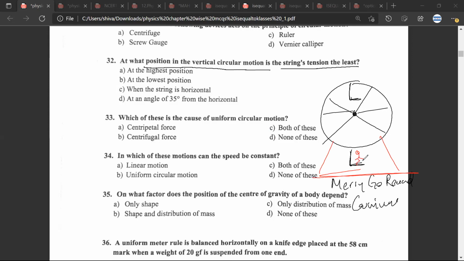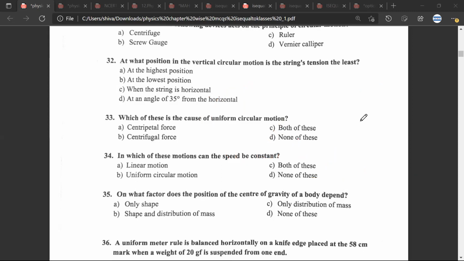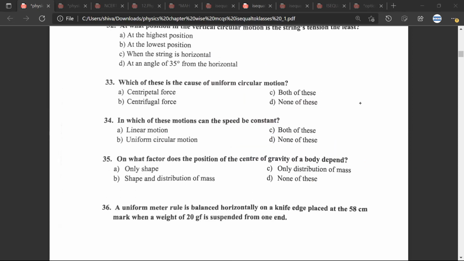Yes, sir. So when you reach the highest point, it is there that you feel the lightest. The similar is the case when there is a string attached to a stone and this motion is in the vertical plane. Mr. CB, any doubt? No doubt, sir. So here also the tension would be the least when the stone would be at the highest point. Any doubt? No doubt. Okay. So question 33, 34, 35.